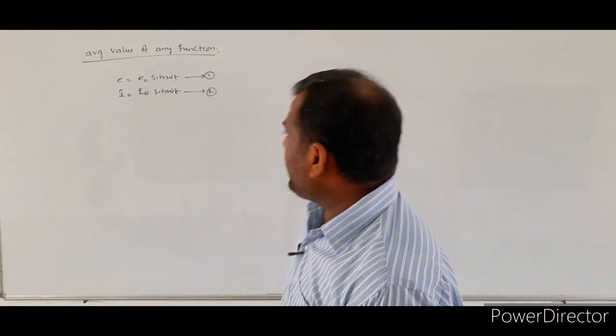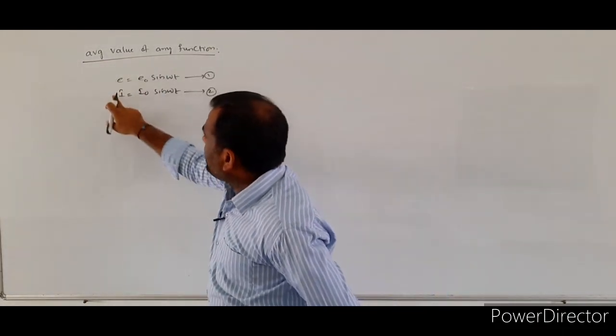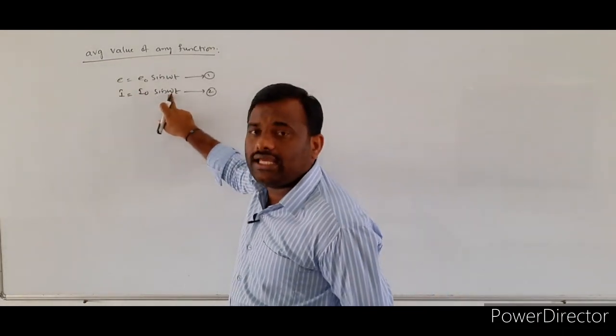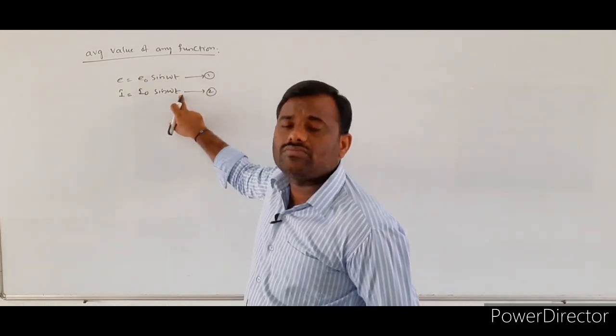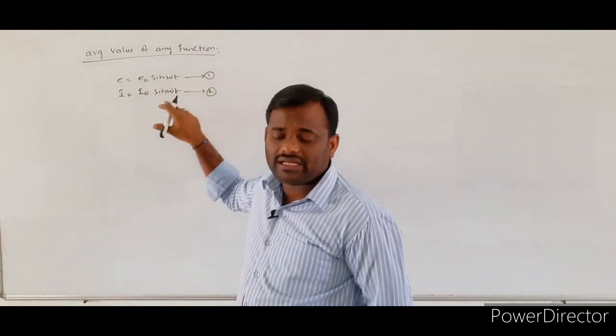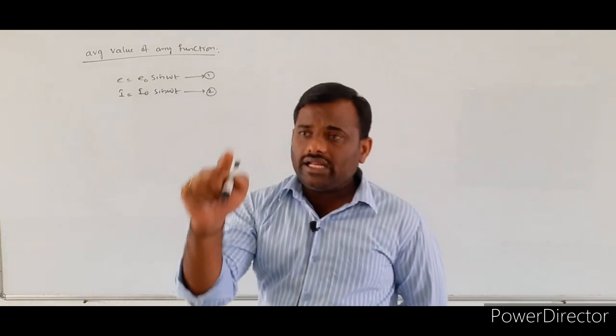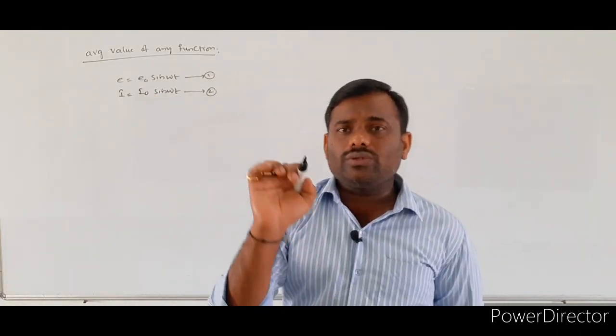If you observe both equations, they change sinusoidally with respect to time. That means the values continuously change with the time interval.